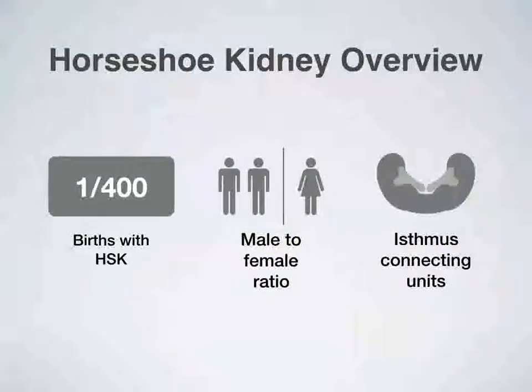As a general overview, the horseshoe kidney is the most common renal fusion variant, with a prevalence of about 1 in every 400 births, or 0.25%. It is notably more common in males, with a ratio of 2 to 1 for males to females. The most general anatomical difference in horseshoe kidney is the presence of an isthmus that connects 2 separate renal units. The isthmus can be composed of either functional renal tissue or fibrous connective tissue. Most often, the separate renal units have their own draining system.